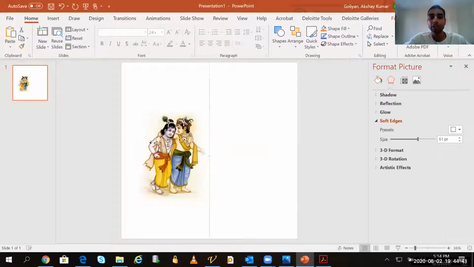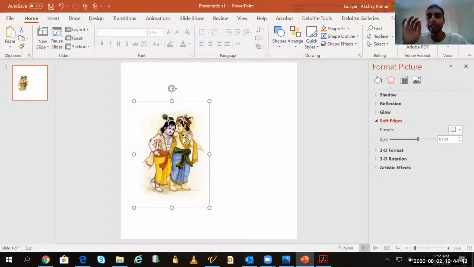Now the most important thing is the font, because we are writing FOLK, Friends of Lord Krishna, the full form of FOLK. That's all we'll be doing for our image, but how we write it matters a lot. If we see it very nicely, we will be very confident, and we will get this skill of writing text in any poster like that. So I will insert a text box.